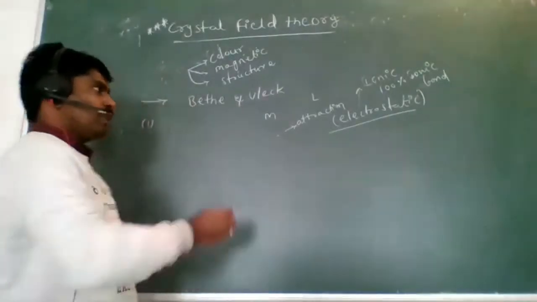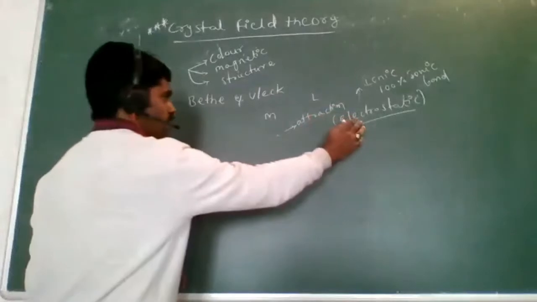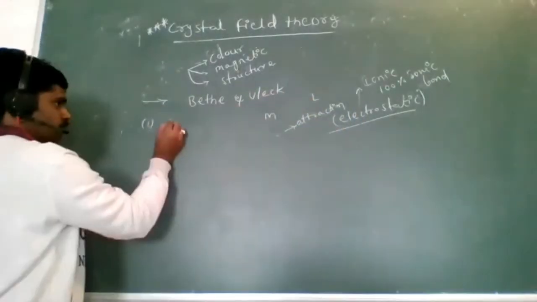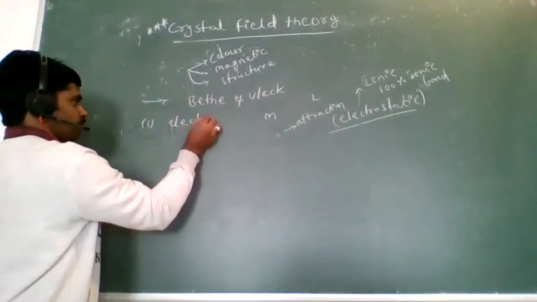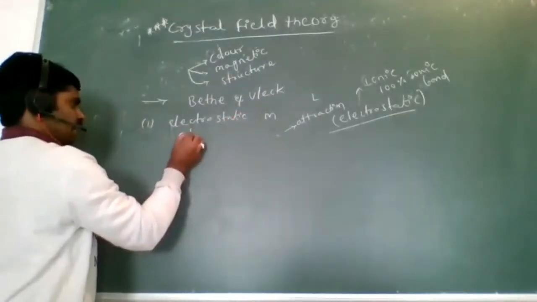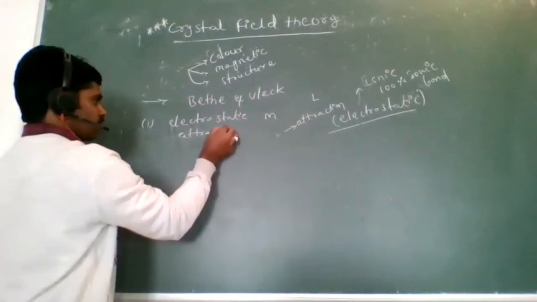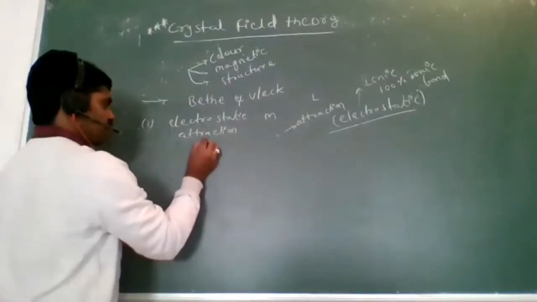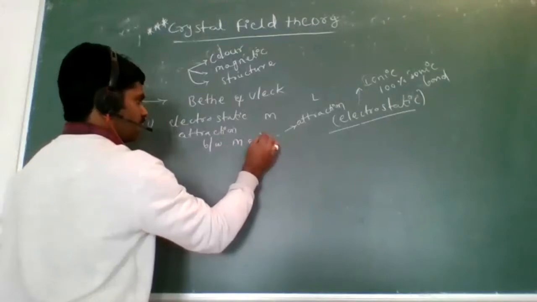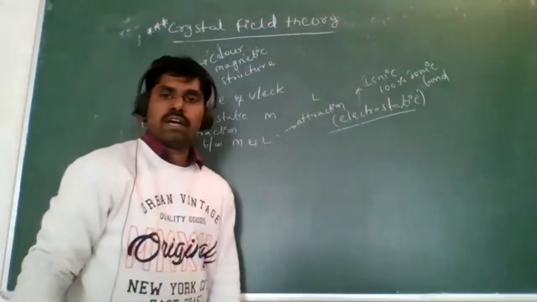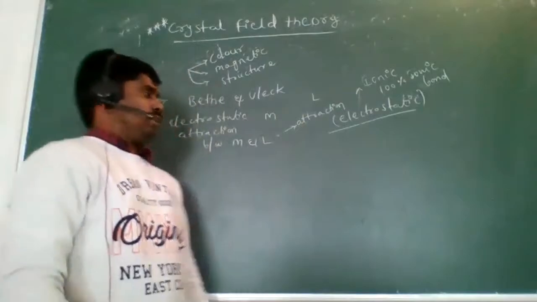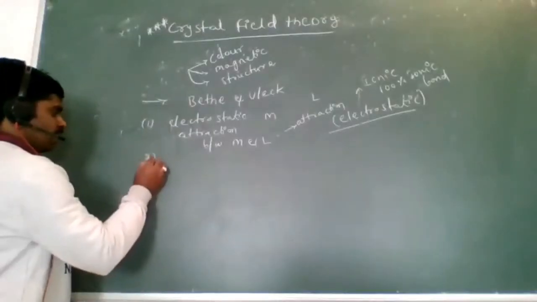Is that clear? What is the first point? Electrostatic bond between the metal and ligand. What is the first one? Electrostatic attractions between metal and ligand. That is completely a 100% ionic bond. Clear? Next one.